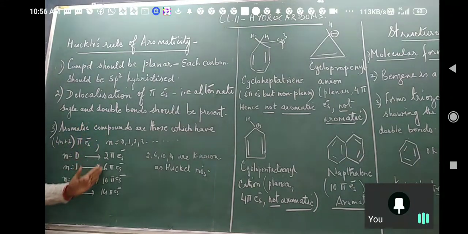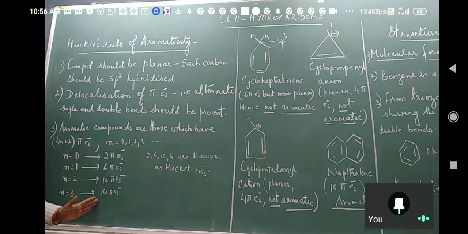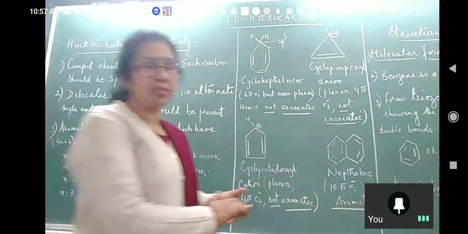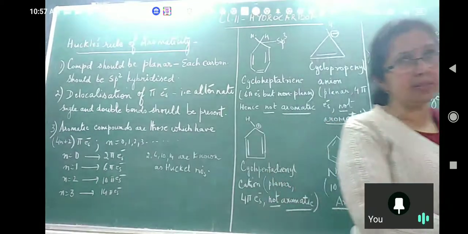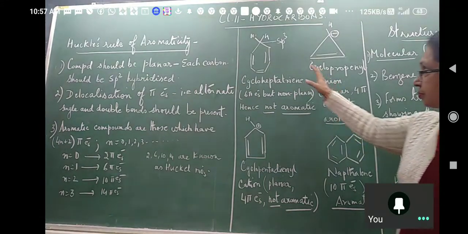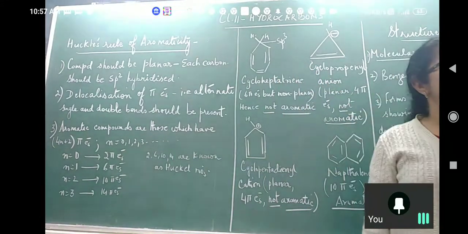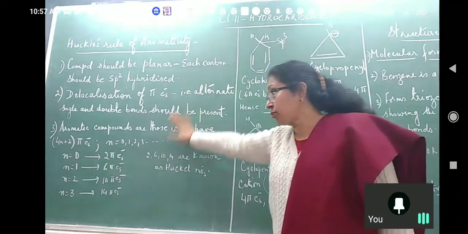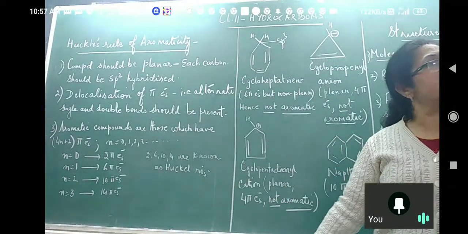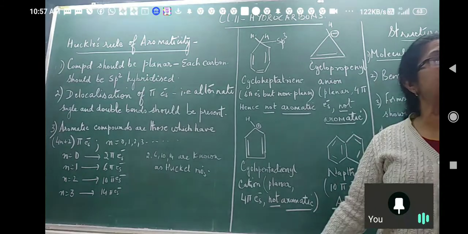Now these numbers that we get, 2, 6, 10 and 14, are known as Huckel numbers. Now look at this. What type of question can be asked? If all these three are there, then only the compound will be aromatic. Even if one is not there, it will be non-aromatic. Is this clear to you?